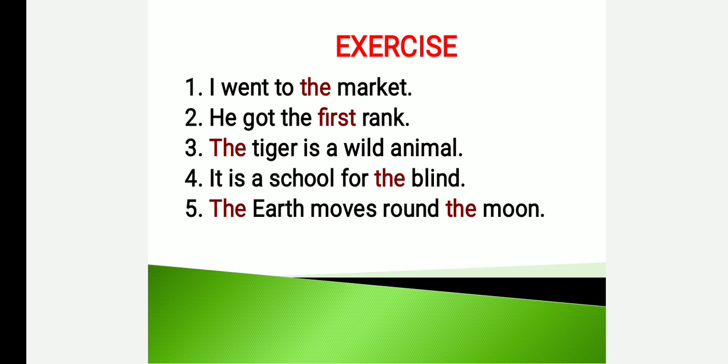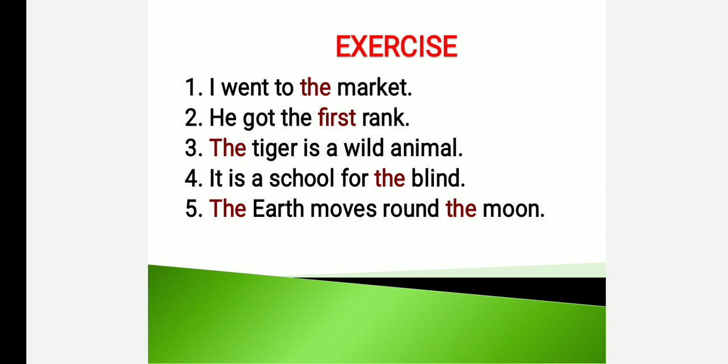We can use the article "the" before the names of unique things, the names of seas, oceans, rivers, mountains, and names of holy books, directions, and names of magazines and newspapers, and also before the names of musical instruments, before the adjective which represents the whole class, and also to represent the family's name, and also in front of the name of a group of countries which begins with a republic or states, or anything else, the Kingdom.